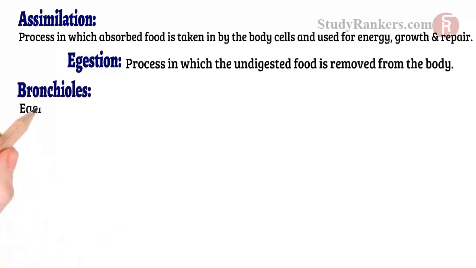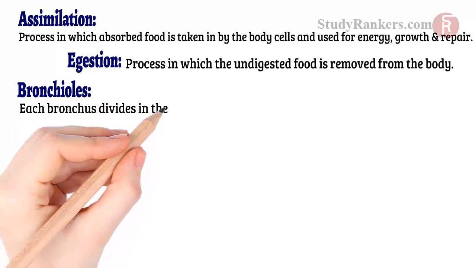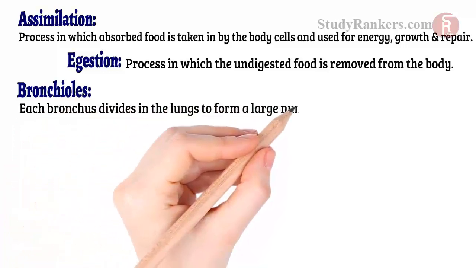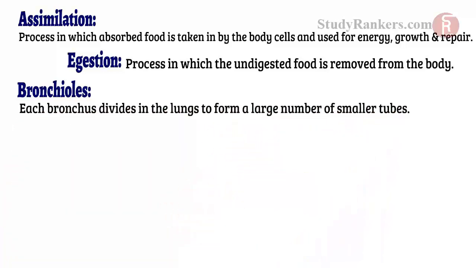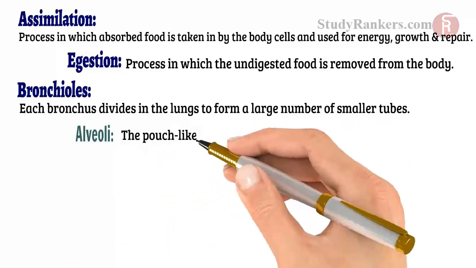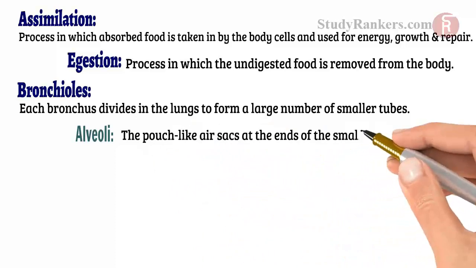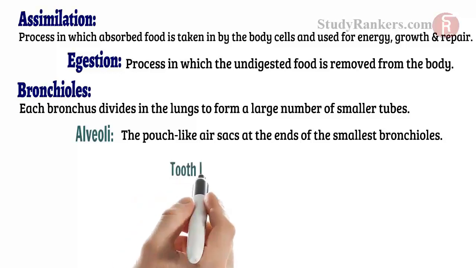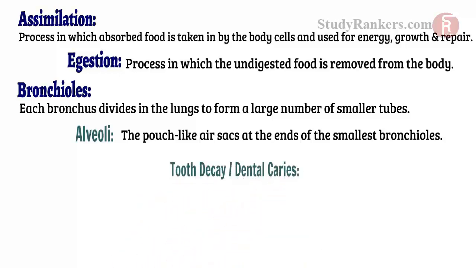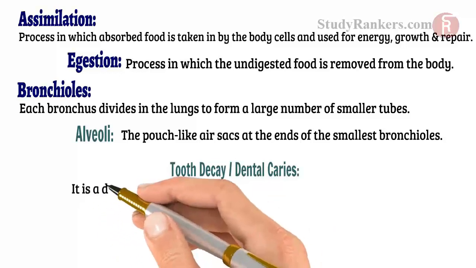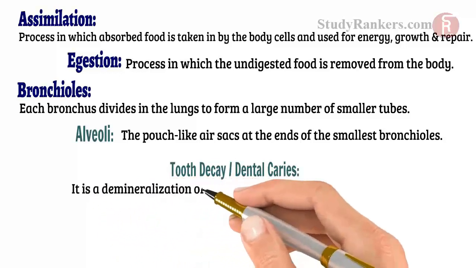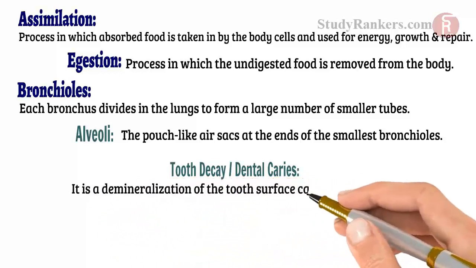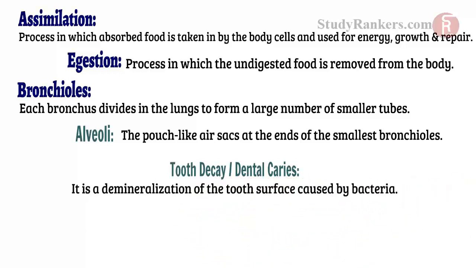Bronchioles, each bronchus divides in the lungs to form a large number of smaller tubes. Alveoli, the pouch-like air sacs at the end of the smallest bronchioles, are called alveoli. Tooth decay or dental caries. It is a demineralization of the tooth surface caused by bacteria.